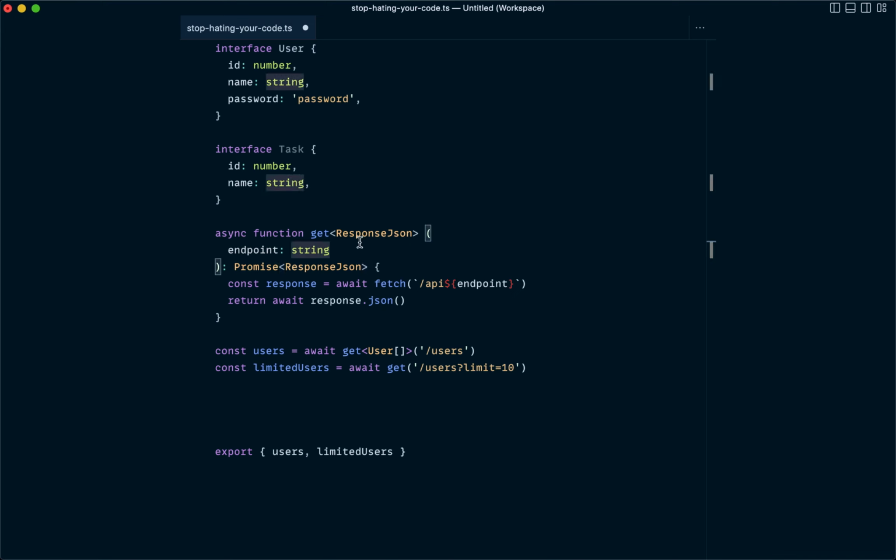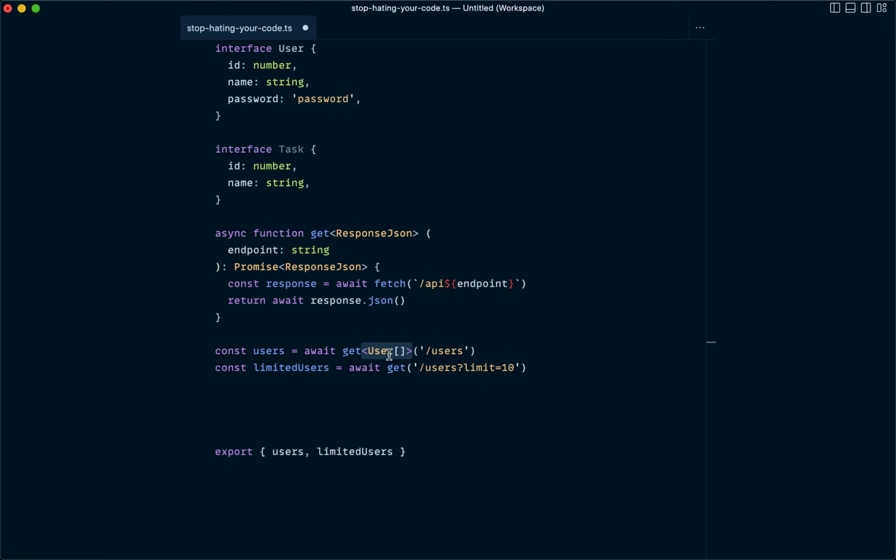So now we've typed the get function with a generic type, and it accepts that generic type, and then it will figure out based on that generic type that it's actually returning a promise that resolves to that type. So now we still have const users, and this is properly type checking as a user array, and we can pass in this generic to make that happen. It's one step further than doing an assertion with the as keyword, but really at the end of the day, it's kind of the same approach.